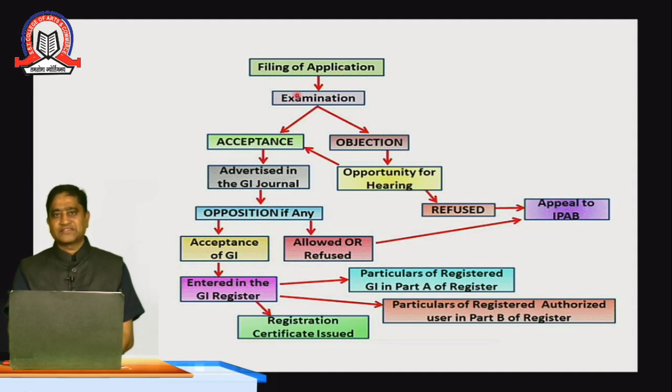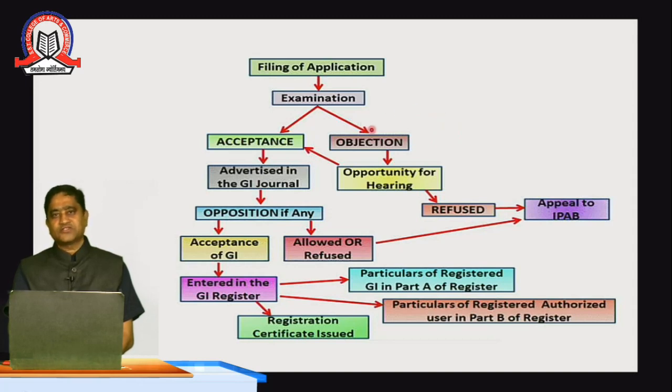Then there would be examination of the product by the examination department of the GI office, which is in the IPR office. After examination of the application, it would either be accepted or rejected. If it is rejected, they give the reasons for the objections.